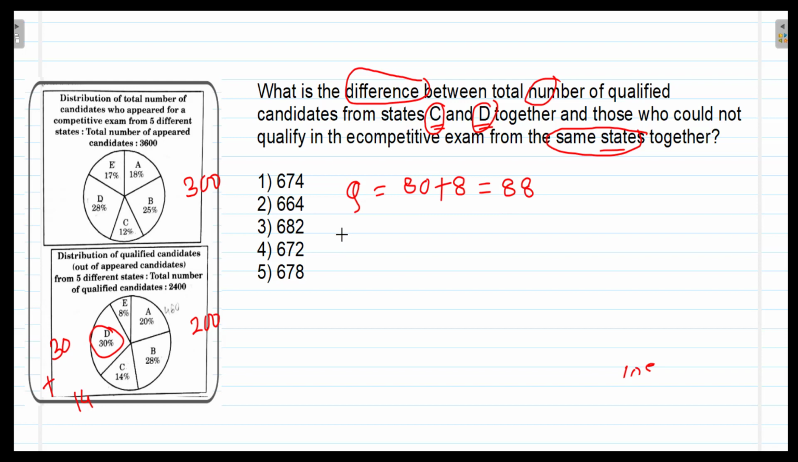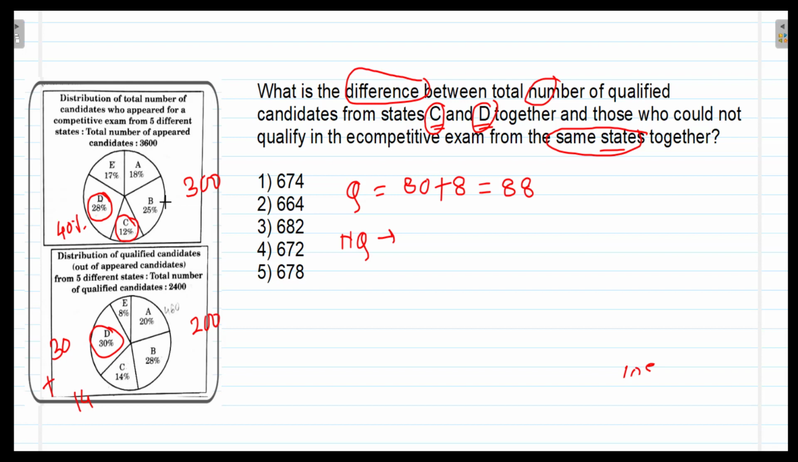Now we have to calculate not qualified candidates. How we will calculate not qualified candidates? Total appeared candidates minus qualified candidates. Now to find the appeared candidates from C and D state, these are 12% and these are 28%. So the total are 40% candidates appeared from C and D state. So 40% of 300, that will be the appeared number of candidates.